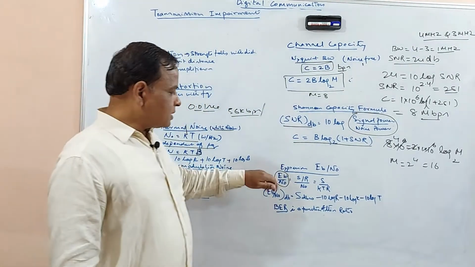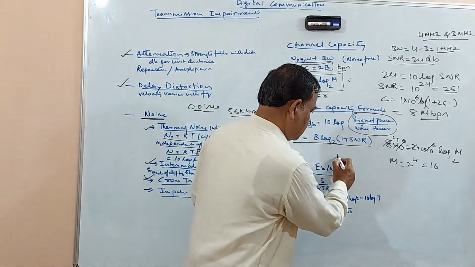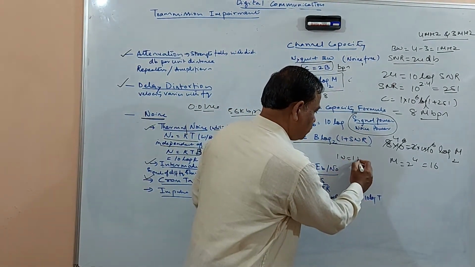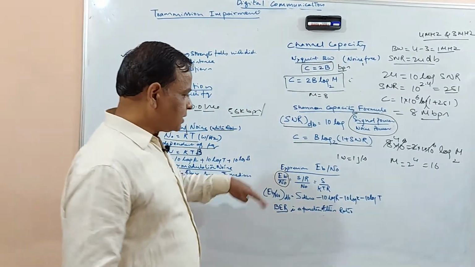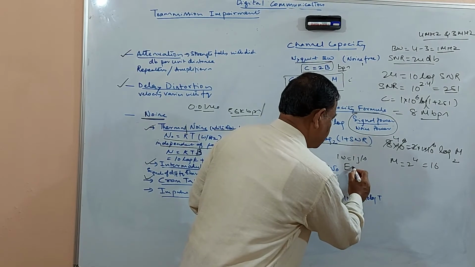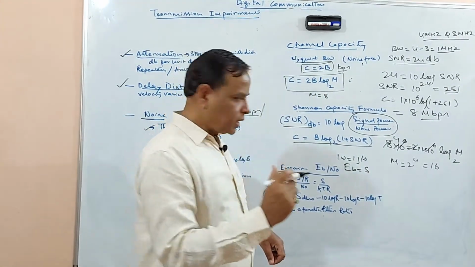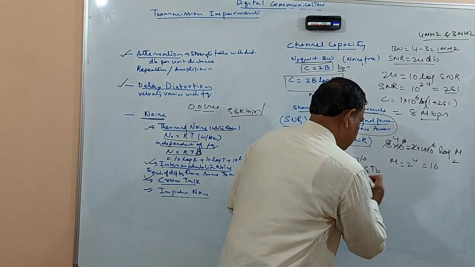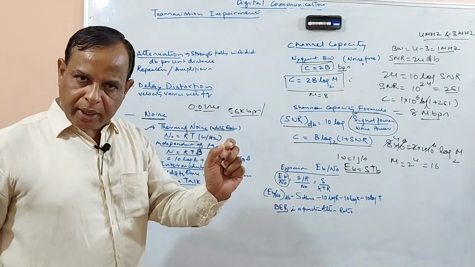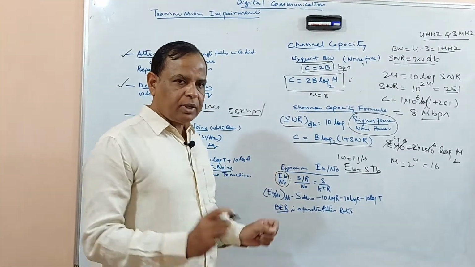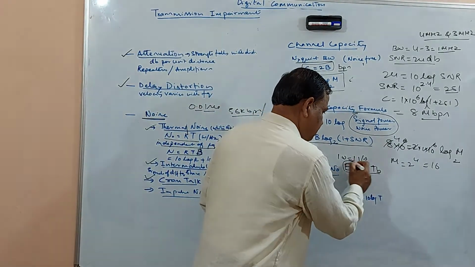Now see, 1 watt is equal to 1 joule per second. So Eb can be expressed this way: signal power of 1 bit into Tb. Tb is nothing but the duration of the bit, so that becomes the energy.